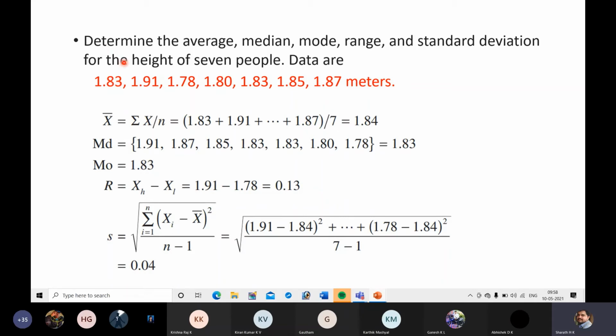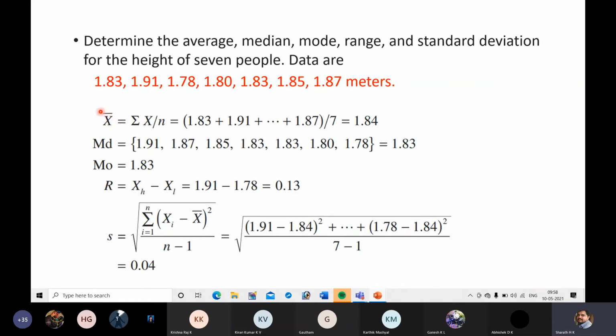Here there is an example: determine the average, median, mode, range and standard deviation for the height of 7 people. The data are the heights: 1.83, 1.91, 1.78, 1.80, 1.83, 1.85, 1.87. So these are the heights of 7 people.